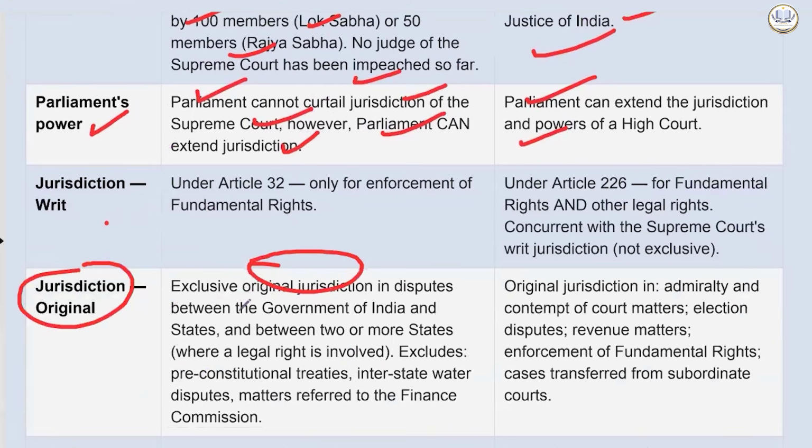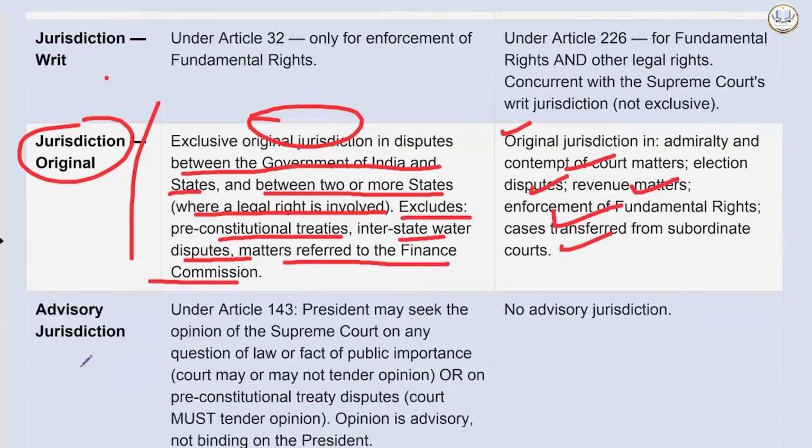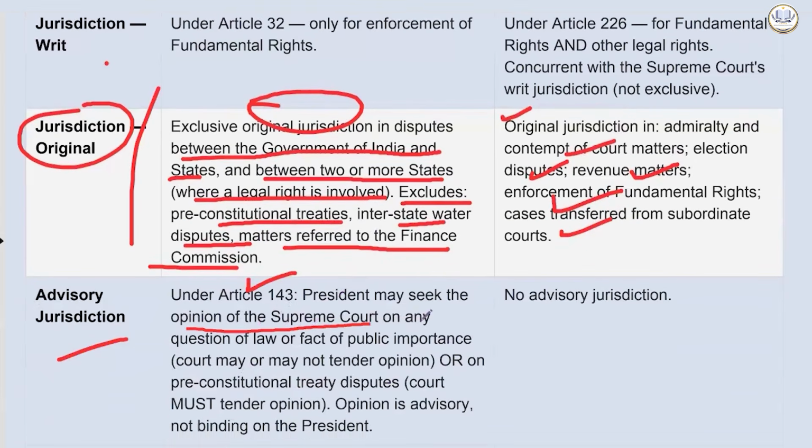So, the exclusive original jurisdiction of the Supreme Court is in disputes between the central government of India and states, and between two or more states, where a legal right is involved. Excludes pre-constitutional treaties, interstate water disputes, matters referred to the Finance Commission. Original jurisdiction in admiralty and contempt of court matters, election disputes, revenue matters, enforcement of fundamental rights, cases transferred from subordinate courts. And advisory under Article 143, the President may seek the opinion of the Supreme Court on any question of law or fact of public importance.